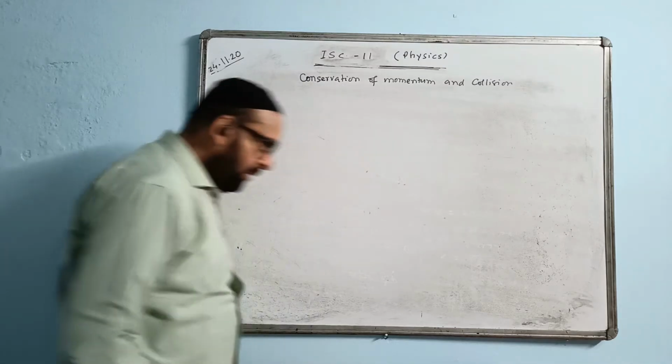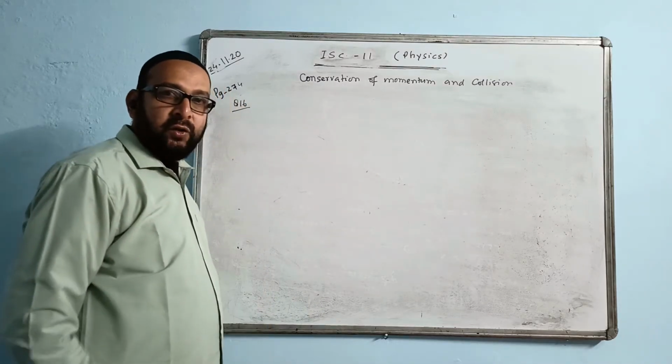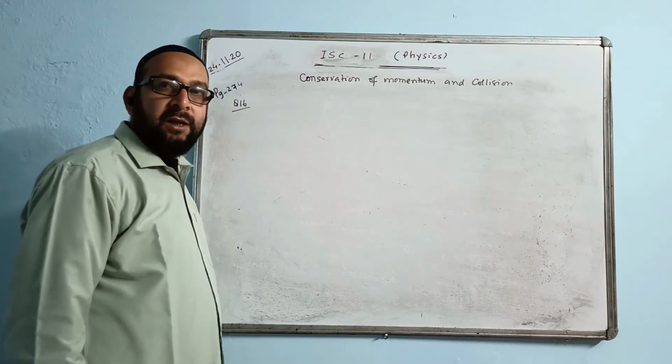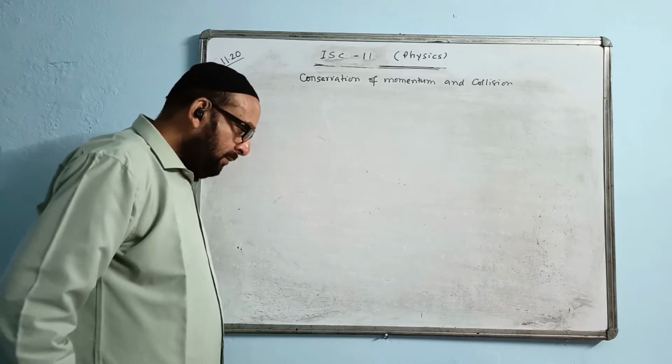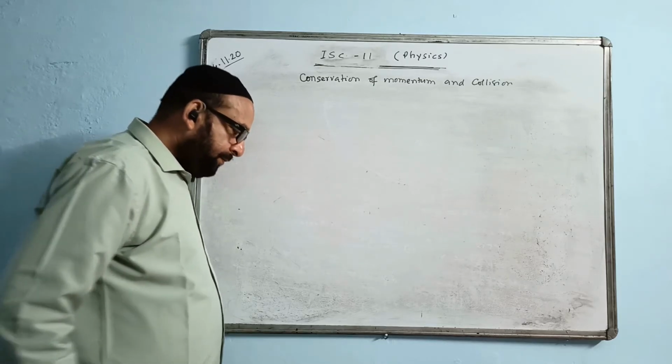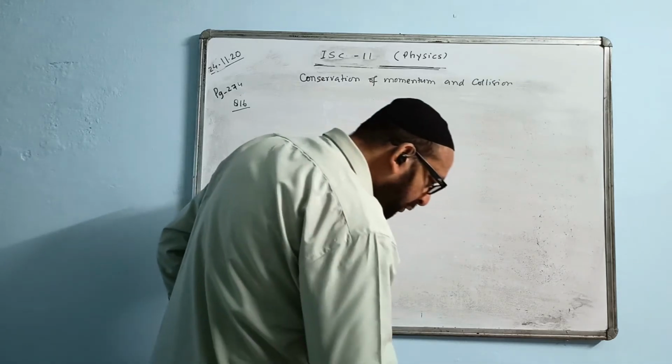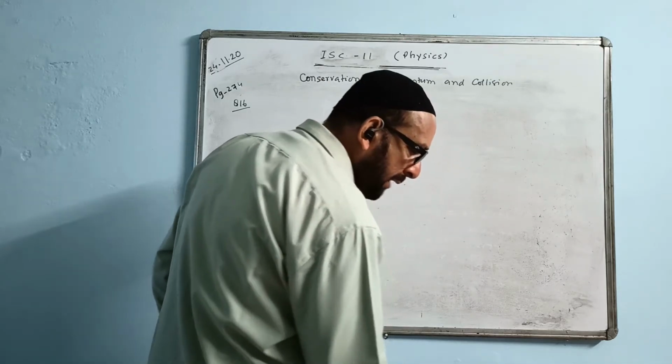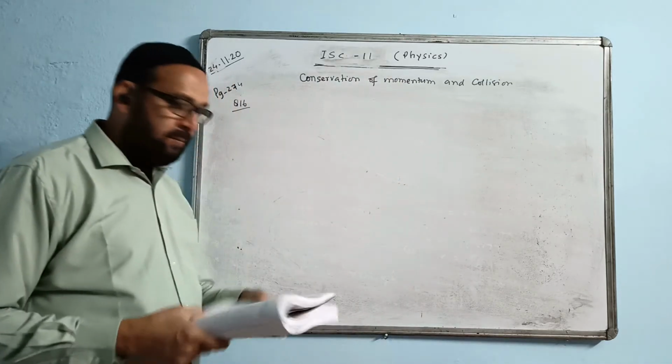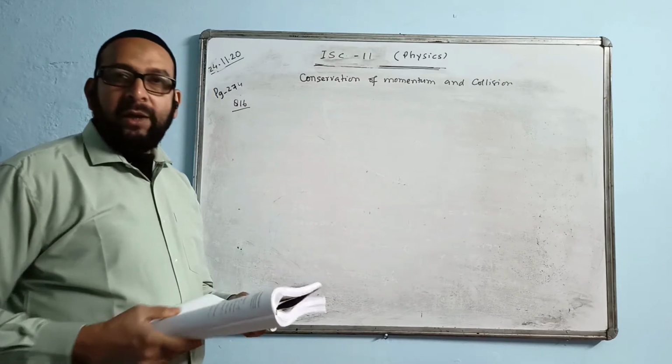Question says a shell explodes. A shell, S-H-E-L-L, explodes into three fragments of equal masses.